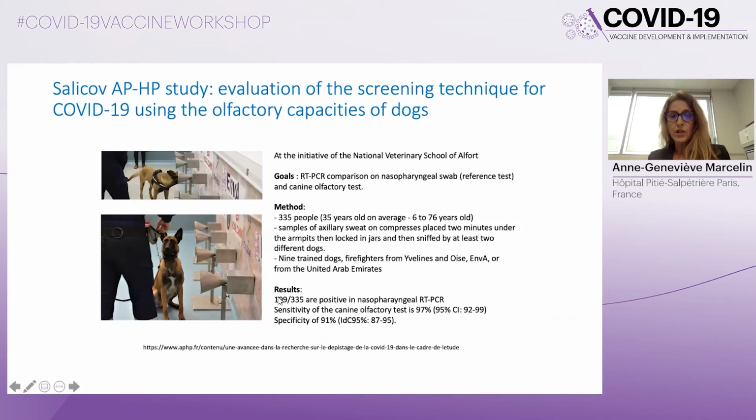And this study showed a preliminary result, very interesting, with a sensitivity of the canine olfactory test of about 97% and a specificity of 91% versus nasopharyngeal RT-PCR test.